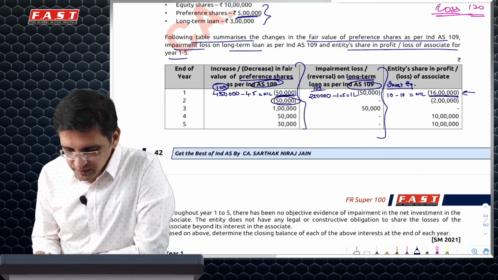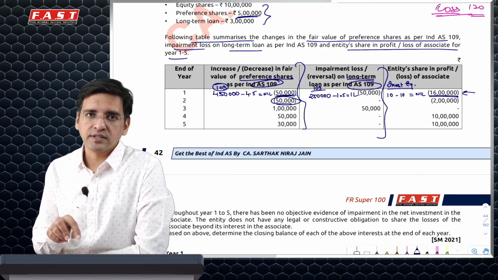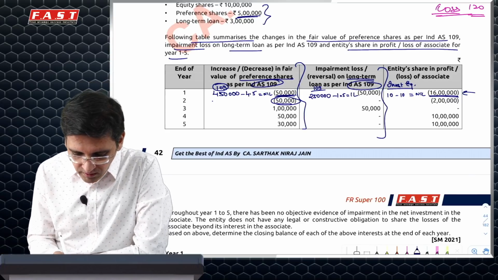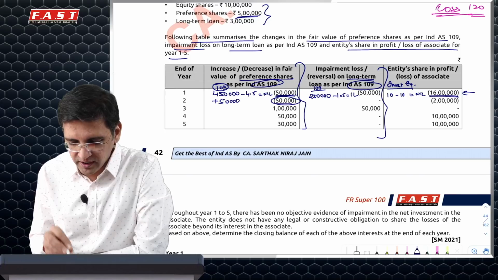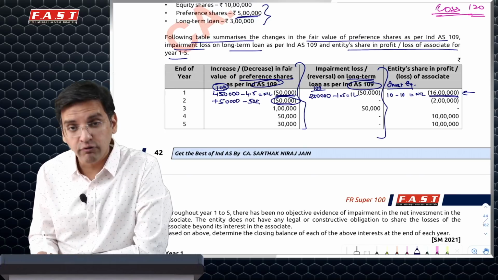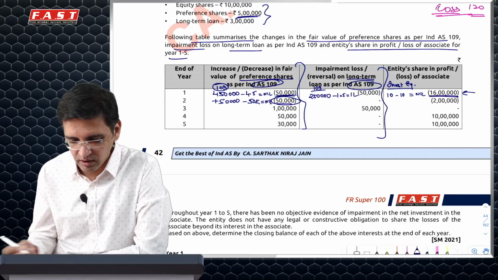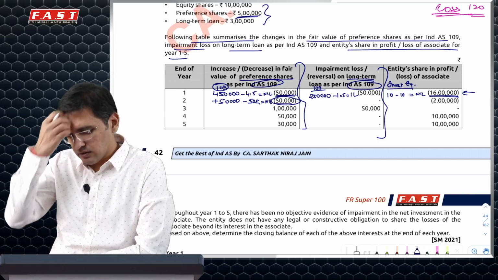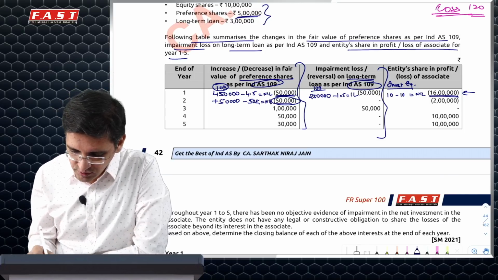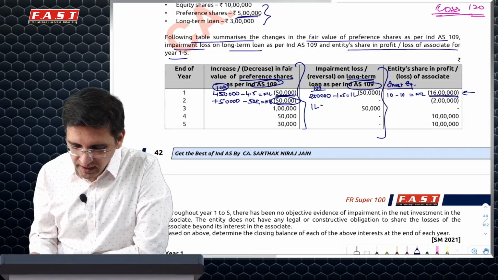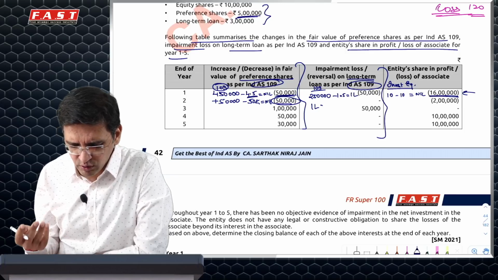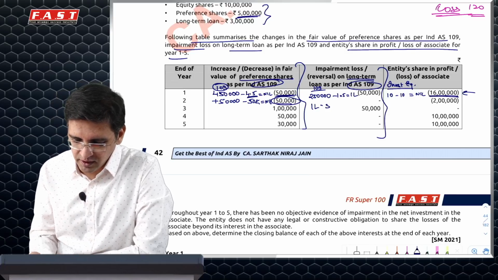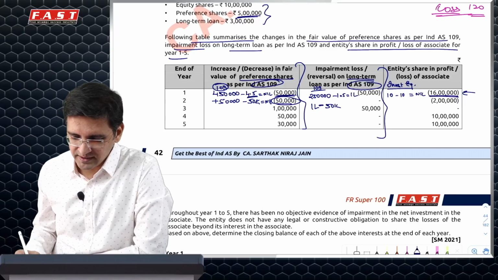Now, second year, what happens? There's another 50,000 rupees of loss which happens in preference share. I have to do accounting first under 109, but my preference share are already 0. So I'll have to add back the loss of 50,000 which I recognized last year, so that I can recognize this 50,000 of loss as per 109 and bring it back to nil. Where do I add back from? I'll have only one asset to adjust it from: the loan asset. I had allocated a higher loss, which I should not have allocated, so I'll reallocate this loss to the loan because it still has that value.